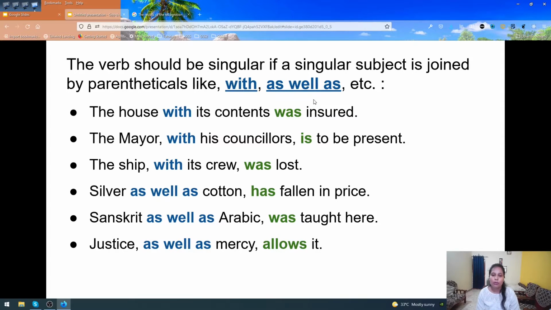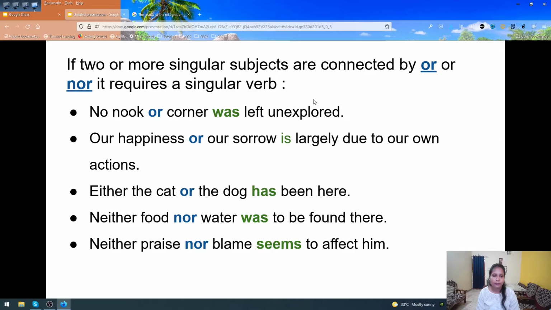If you didn't watch my last video, I request you to go back to my last video, watch it first and then come to this video so that your understanding would be clear on this lesson. So let's carry on with this lesson. There are some more rules to agree our verbs with the subject.